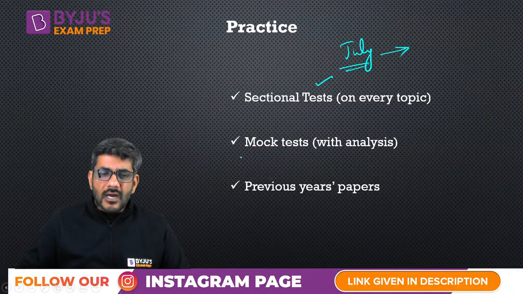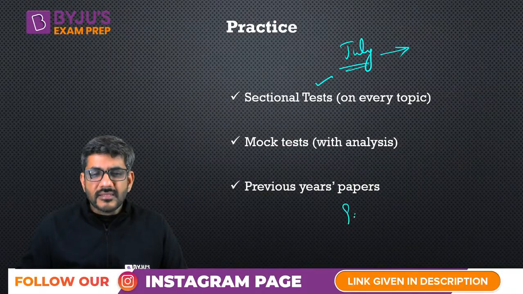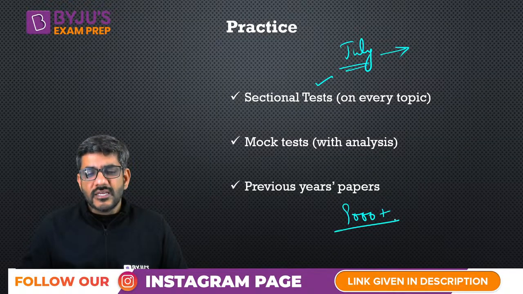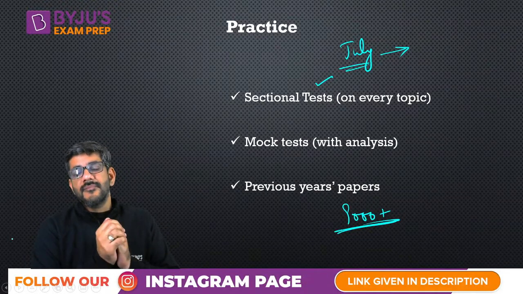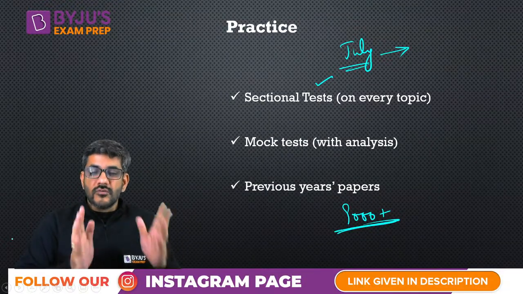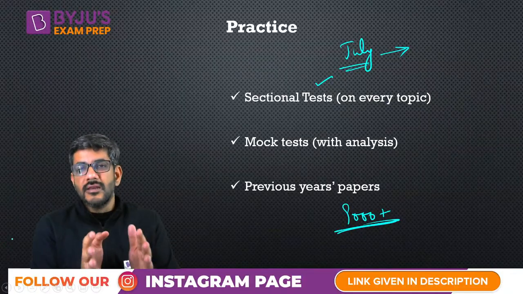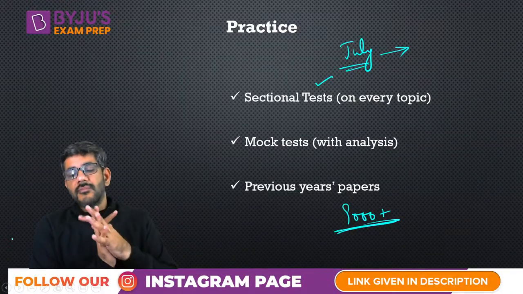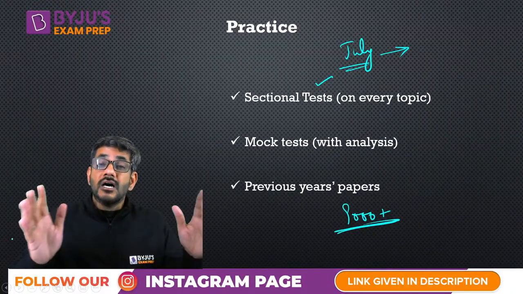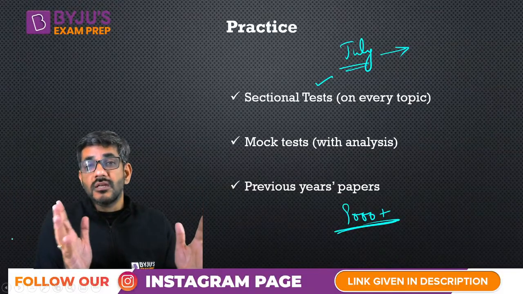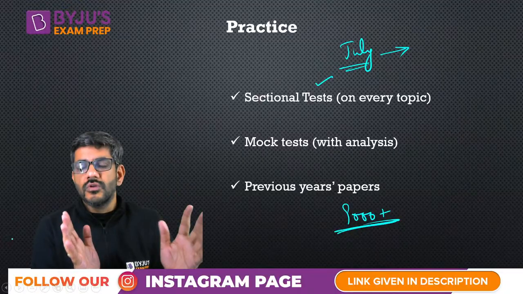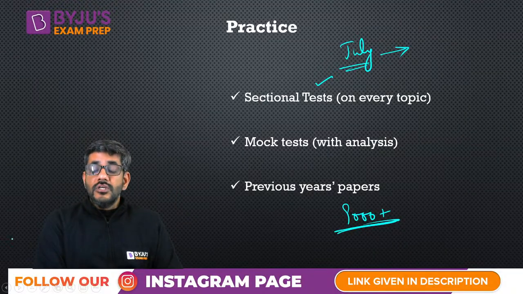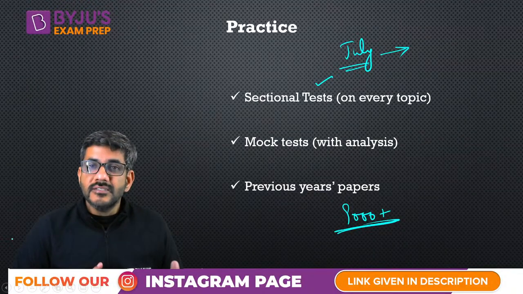So I just counted a few days back that the total number of questions in all previous year papers is approximately 9,000 plus. इतने सारे क्वेश्चंस, of course not only for QA, this is for LRDI plus QA plus सारा मिला के है, but 9,000 से ज्यादा क्वेश्चंस हमारे पास टोटल हैं. इसमें क्यूए के भी I think at least 2500 क्वेश्चंस तो जरूर ही होंगे, उससे ज्यादा ही होंगे. So इतने सारे क्वेश्चंस हैं from these previous year papers.